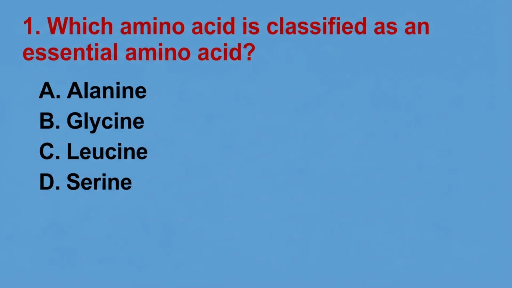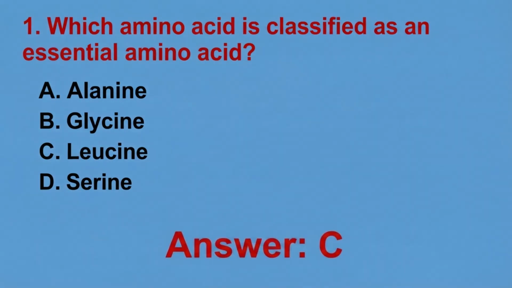Okay, so the answer is C. Leucine. So leucine is an essential amino acid because the body cannot synthesize it. It must be obtained from the diet and plays an important role in protein synthesis, muscle growth, and also tissue repair. Why other options are wrong?